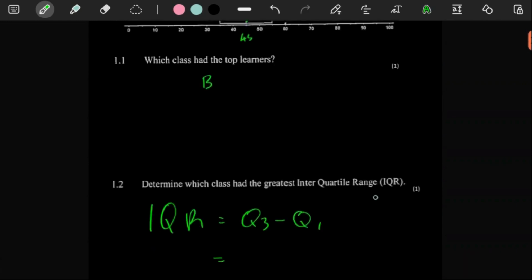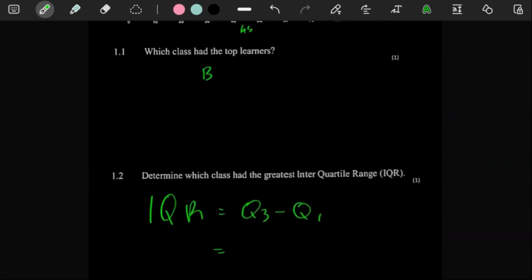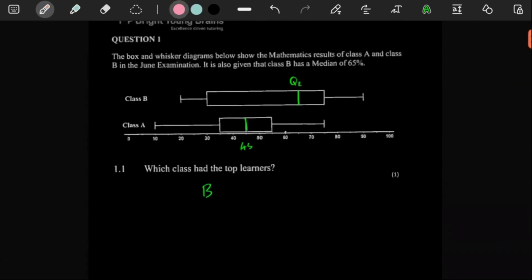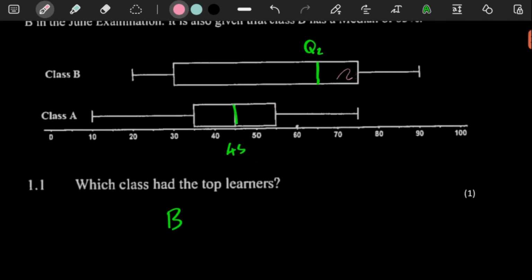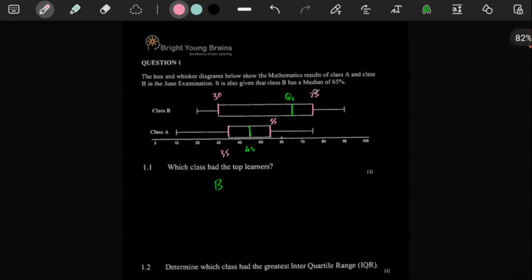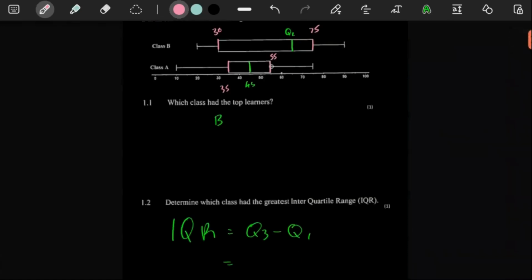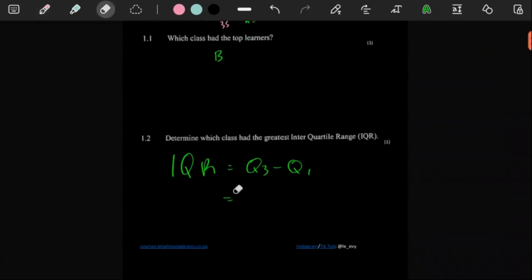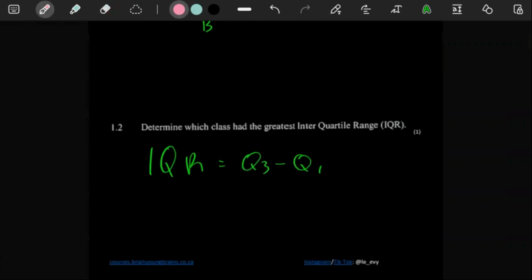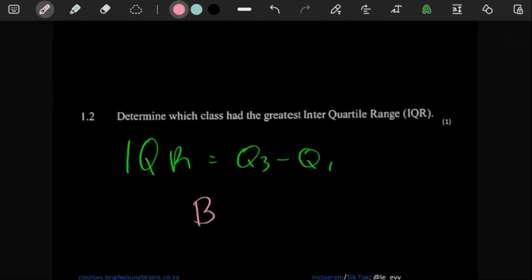Whichever way, you can clearly see that B is going to have the higher interquartile range, because its values are about 75 and 30, while class A's are about 55 and 35. For A the difference is just 20, while for B it is clearly much higher. Without worrying about calculation, since it's a 1-mark question, we can just give our answer as B.